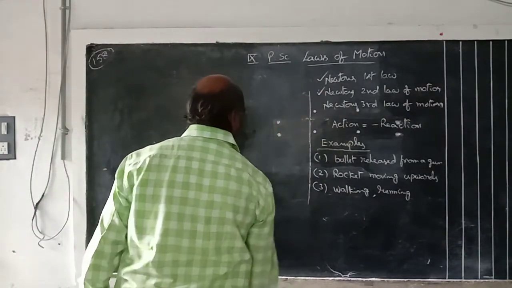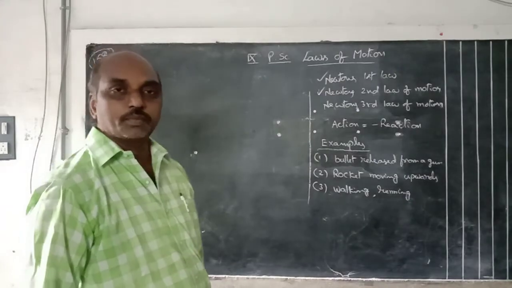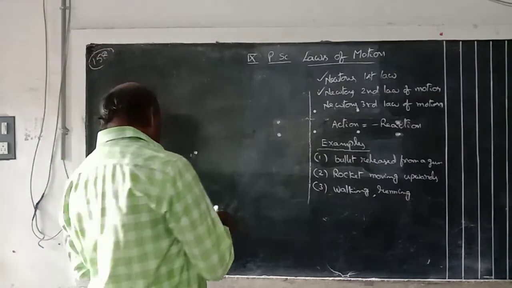Based on Newton's first law, second law and third law, some problems are there. I will explain the problem.